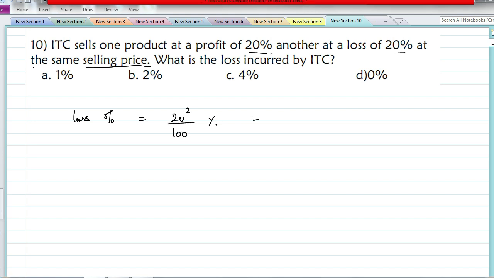So there is a profit on one product and a loss on another. Both the profit and loss percentages are the same. When both are the same, this standard formula is used. You will never get a profit, it's always a loss. The percentage of loss is calculated by the square of this percentage divided by 100. So 400 by 100 is 4%. So the answer is 4% loss.